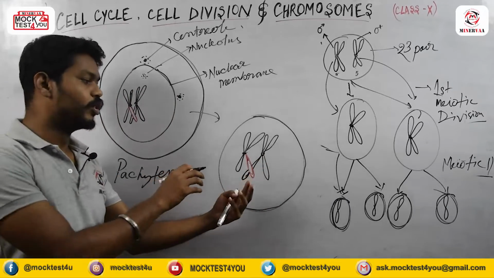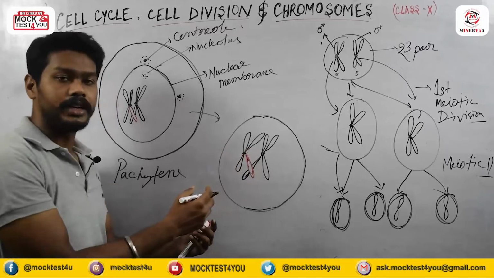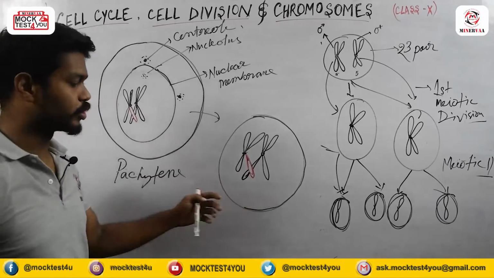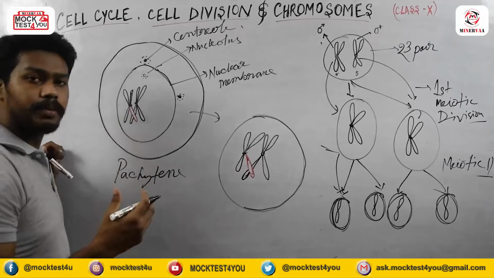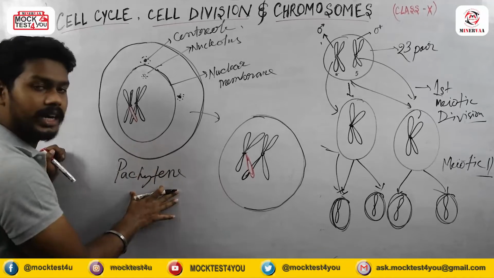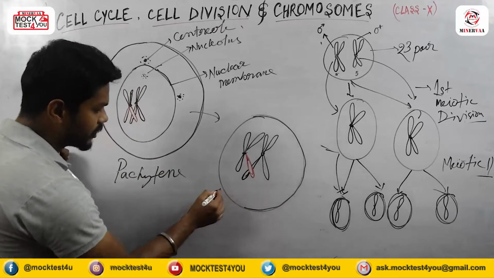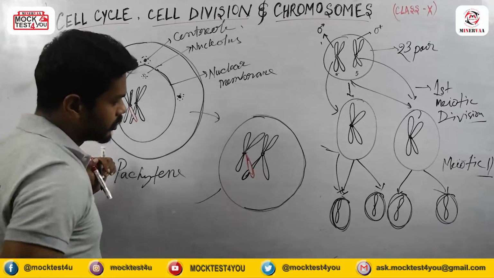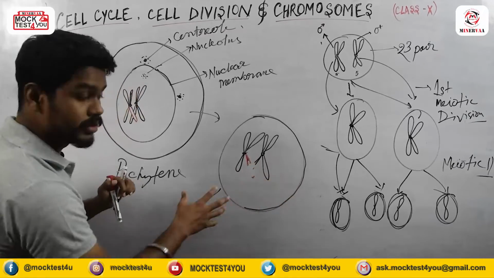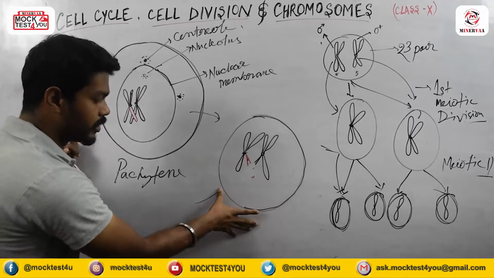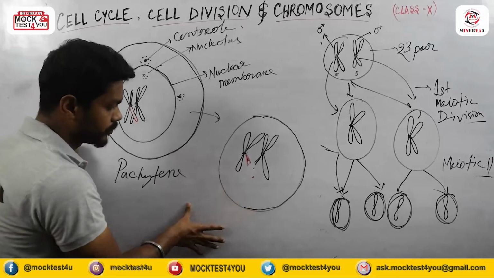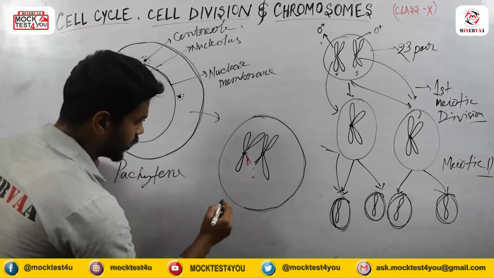They just started to move away from each other, but they remain attached at this portion, which we call the chiasma. Means in the Pachytene stage, the chiasma formation starts. Okay. So after that, what actually happened? This is what happens in the case of diplotene. Okay. And after diplotene,